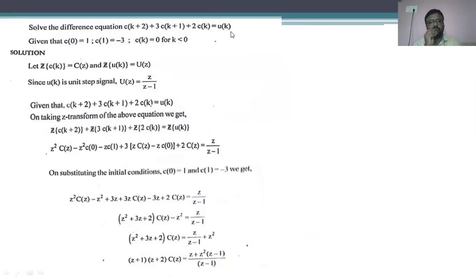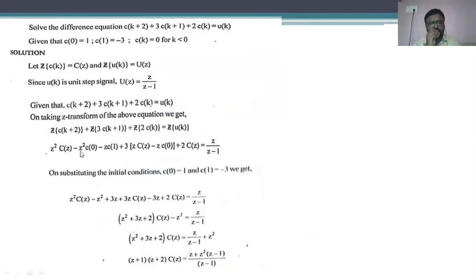The left side part is nothing but the output and the right side part is nothing but the input. In order to calculate the z transfer function, output divided by input has to be taken with z transform. So here it has given us the initial conditions, that is c of 0 and c of 1 as 1 and minus 3.